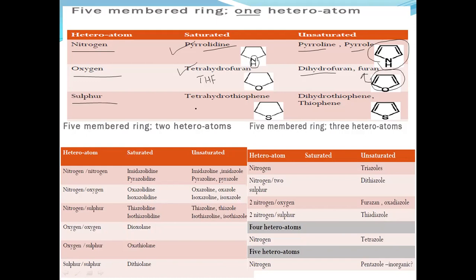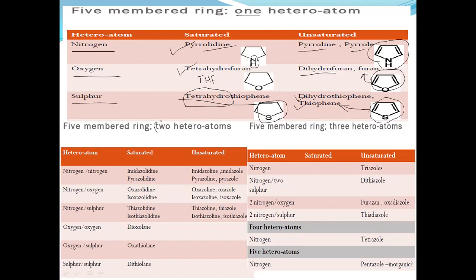Similarly, if sulfur is present, tetrahydrothiophene. Why is it called tetrahydrothiophene? This is the structure of thiophene. There are four hydrogens added. That's why it is called tetrahydro, and the name is thiophene. Similarly, if one double bond is present, dihydrothiophene, and this is the structure of thiophene. Two double bonds are present along with the sulfur atom.